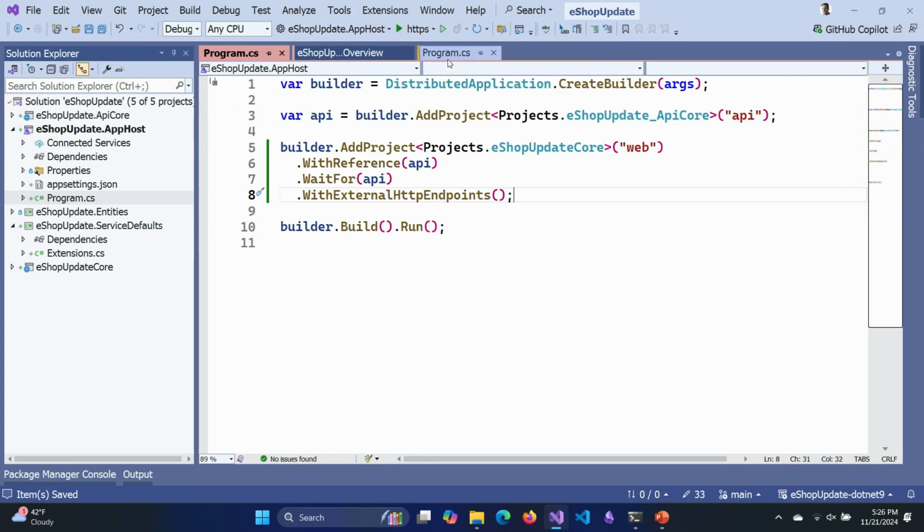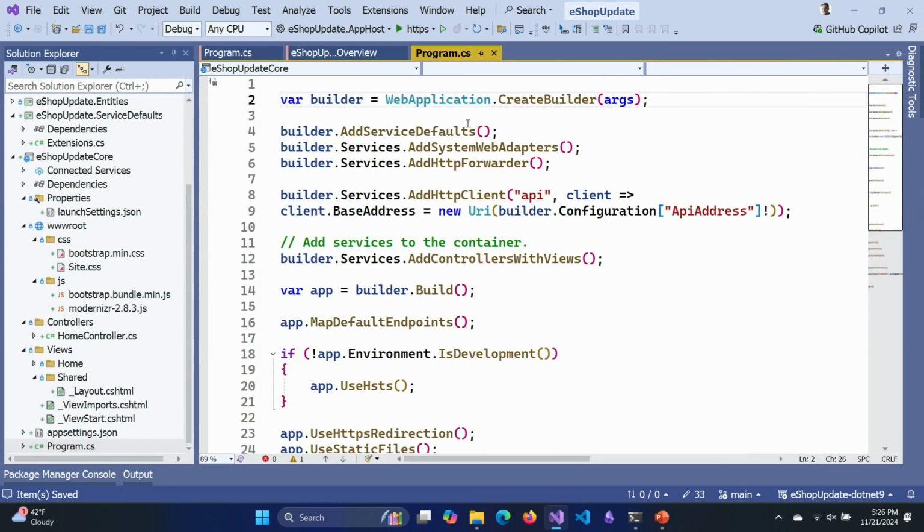Now that I have taught the website that the API exists, let me take this add HTTP client, and where it goes and fetches the configuration, the address from the configuration file, it knows where the API is, and we can use the .NET Aspire Service Discovery to go and load from the API by just specifying connect to the API and using that name.